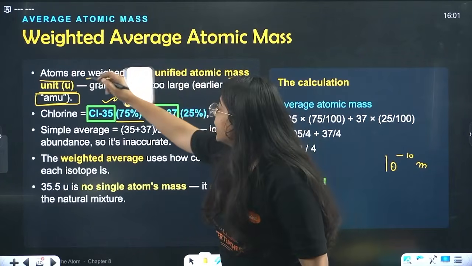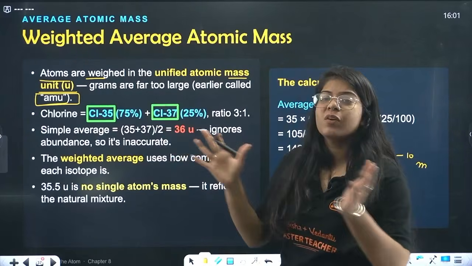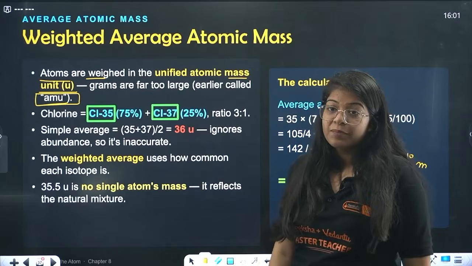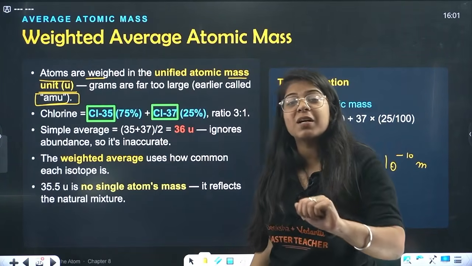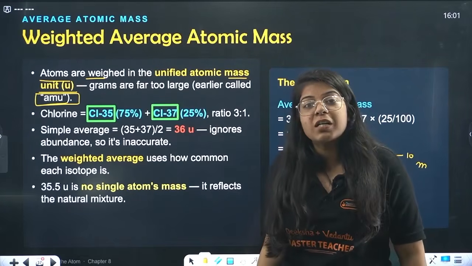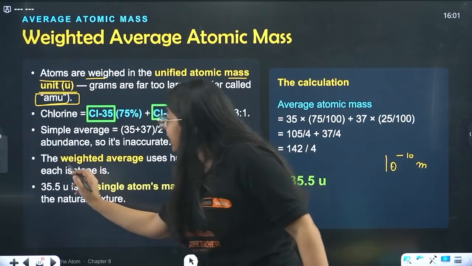So how will we take the weight? Normally what we do, we find 2 types of elements, we average them out, 35 plus 37 divided by 2, 36 units. But they don't come out to be the same. If it was 50-50%, then we can divide by 2. But now they are not 50-50%. What will we do? We'll do weighted average.